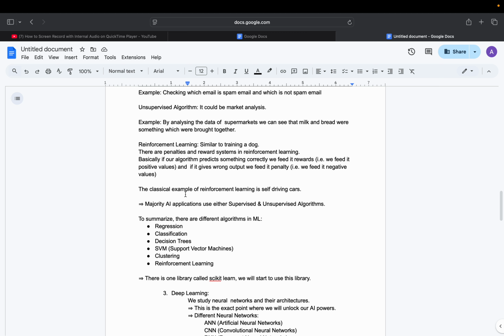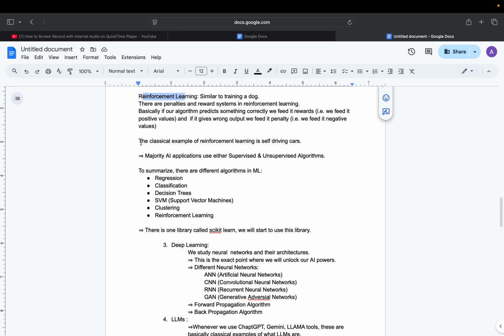But if it gives a wrong output, we feed it a penalty, that is, negative values. These are the things we do in reinforcement learning. Now moving on, a classical example of reinforcement learning is the self-driving car, where we feed rewards.